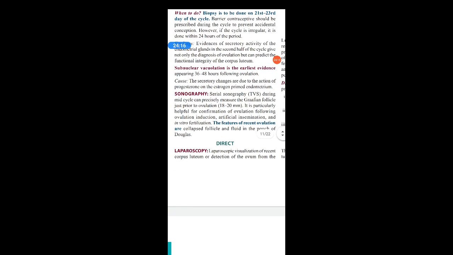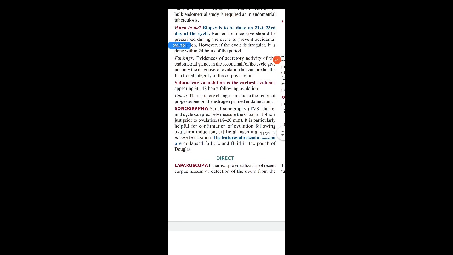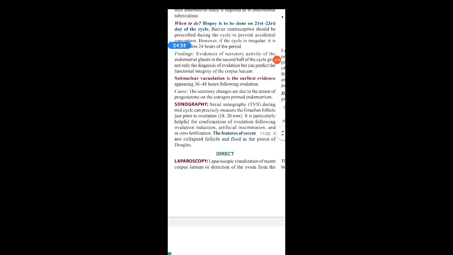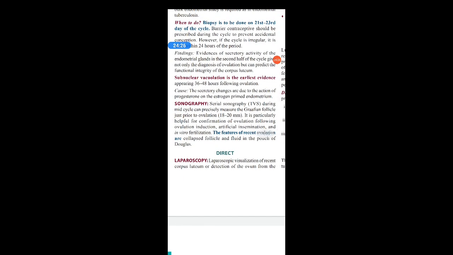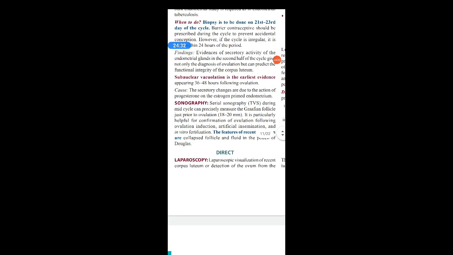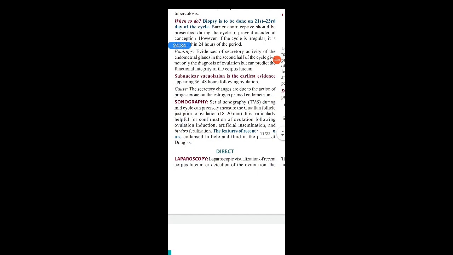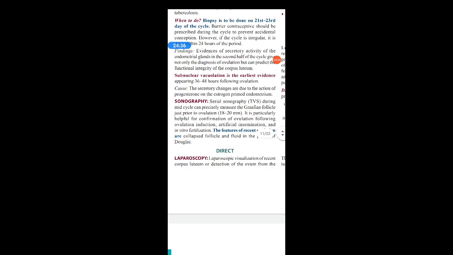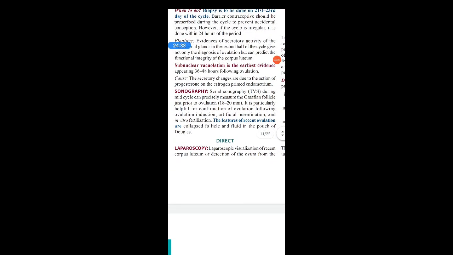The last point in the indirect evidences is the sonography, or TVS, USG. Serial sonography or TVS scan, transvaginal sonography, during the mid-cycle can precisely measure the Graafian follicle just prior to ovulation. The Graafian follicle size reaches about 18 to 20 mm. It is particularly helpful for confirmation of ovulation following ovulation induction, artificial insemination, and in vitro fertilization.